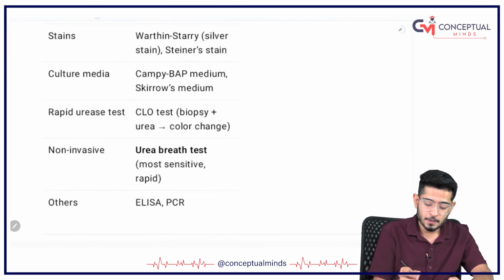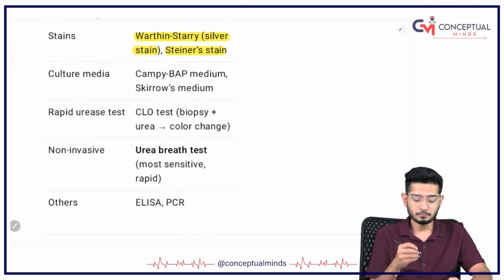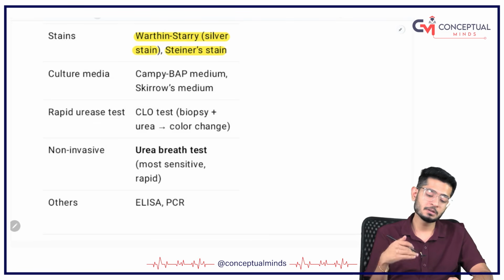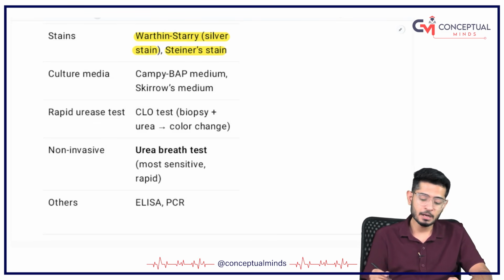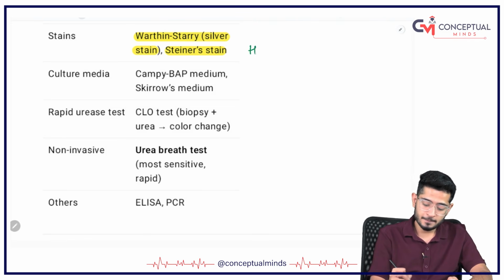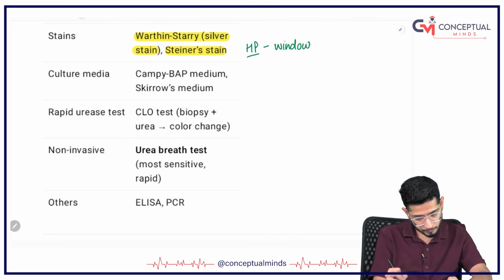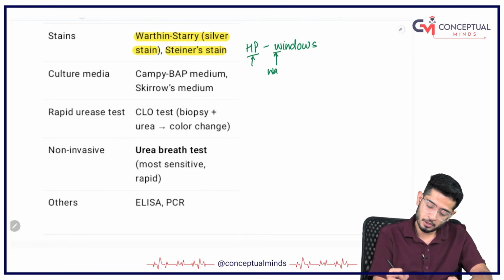You use the Warthin-Starry stain or the Steiner stain for H. pylori. Please remember H. pylori, you have to remember which one. There is a brand of Windows called HP. So HP means H. pylori, W for Warthin-Starry and S for Steiner.